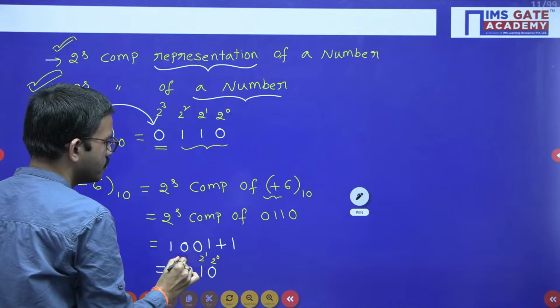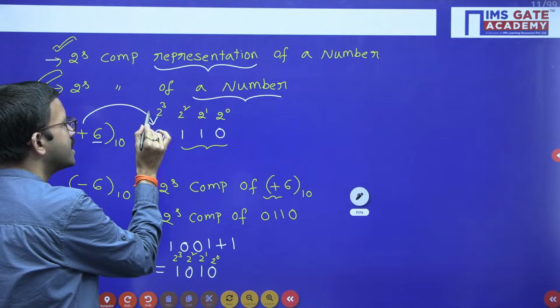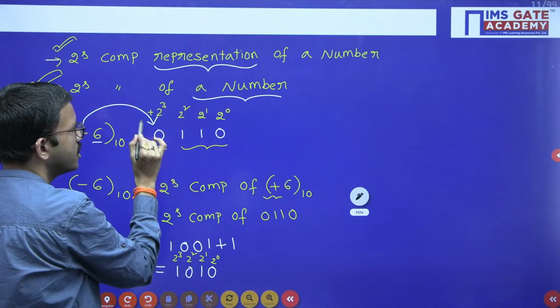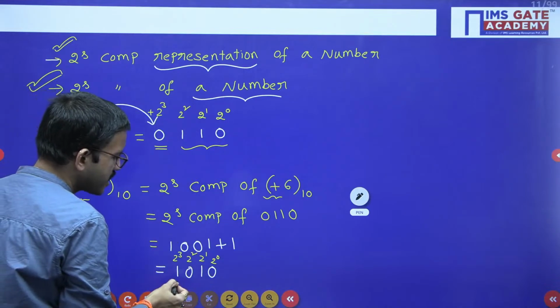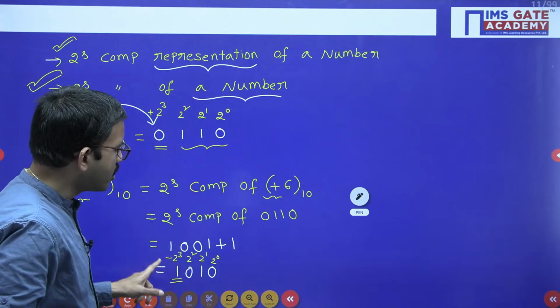2 power 0, 2 power 1, 2 square, 2 cube. Here the sign bit is 0, so consider it positive. By default, we have considered positive position weights only. Now here the sign bit is 1, what does it indicate? Negative. So the corresponding position weight you have to consider as minus.